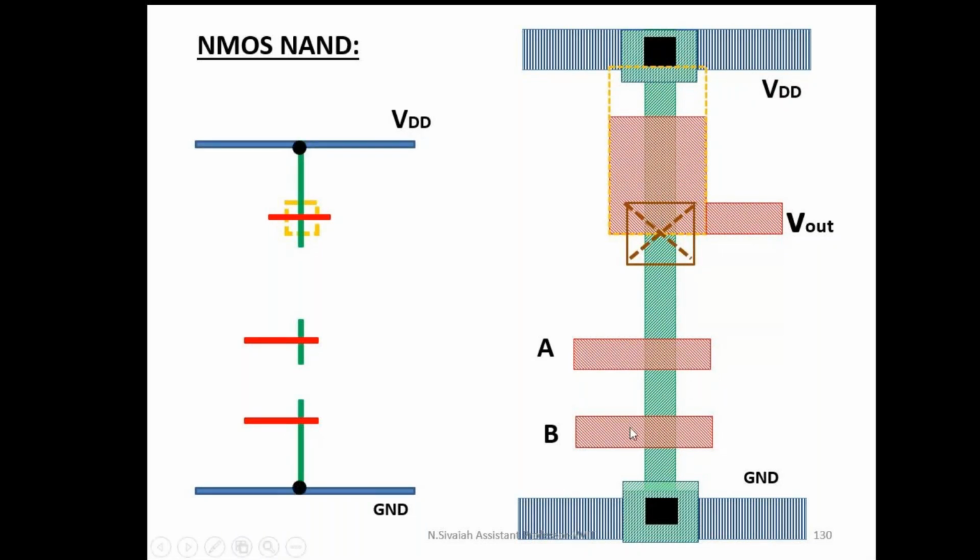This is the contact cut, only 2 lambda by 2 lambda, 4 lambda by 4 lambda. In this case also, the dimension of this transistor is 2 lambda by 2 lambda. Here also 2 lambda by 2 lambda, and the dimension between one transistor and another transistor is also 2 lambda, and the dimension between this depletion mode transistor and the transistor is also 2 lambda. See, we have to follow the design rules only while drawing the layout diagram, either it is an NMOS NAND gate or NOR gate.